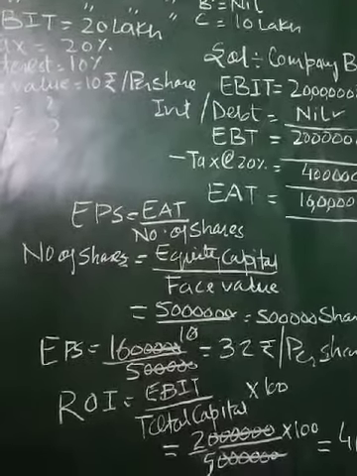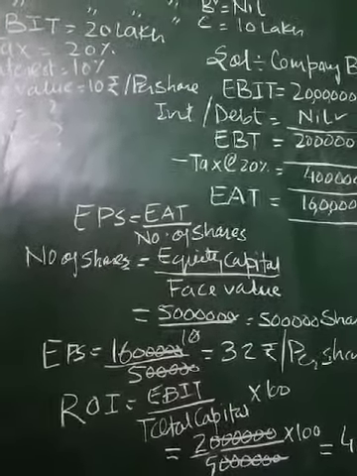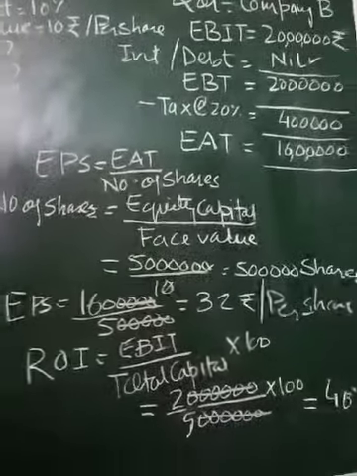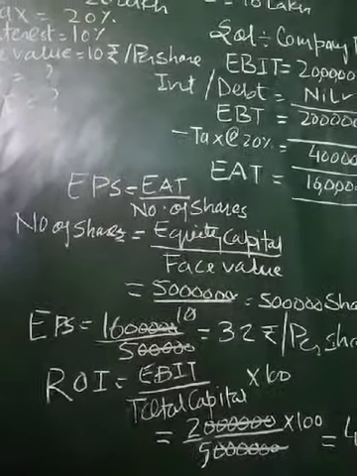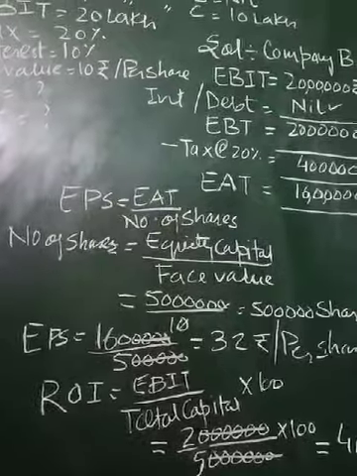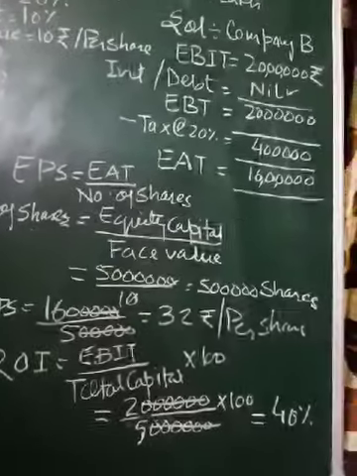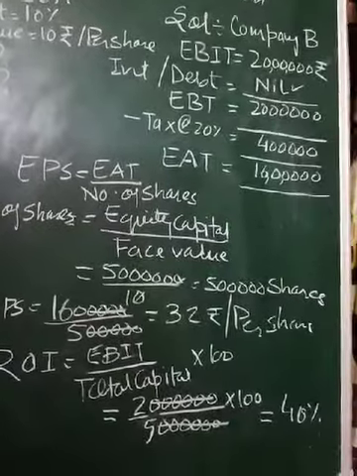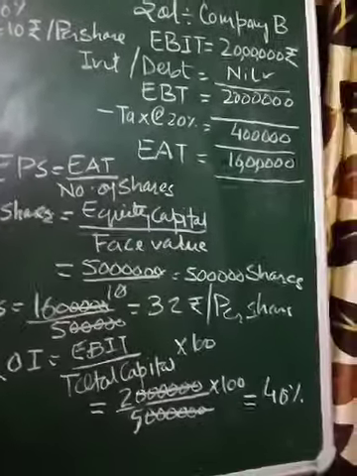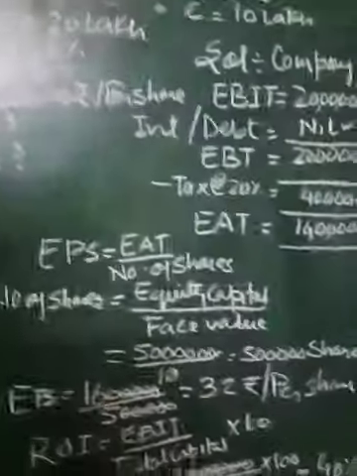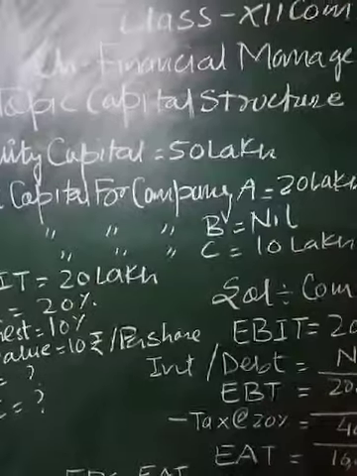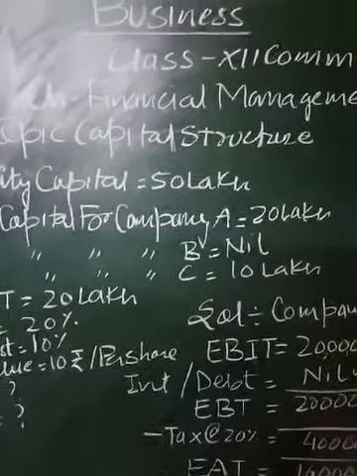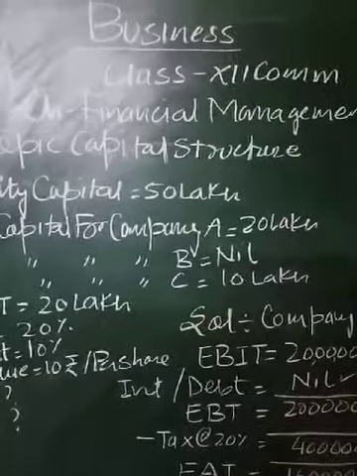After that we have to calculate ROI. ROI stands for return on investment. The formula for calculating ROI is EBIT upon total capital into 100. As EBIT is 20 lakh and total capital is rupees 50 lakh, into 100, we will get 40%. So students, this is the way to calculate EPS and ROI in the particular condition if the debt is not given.